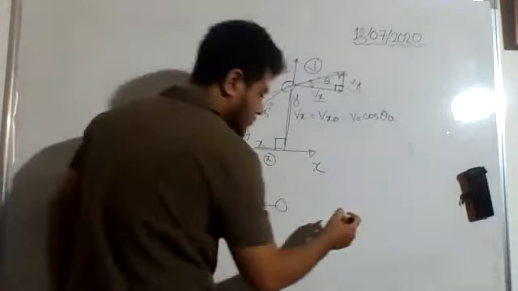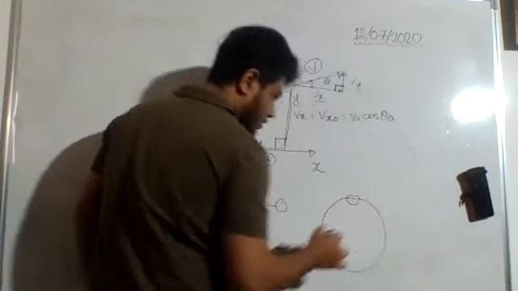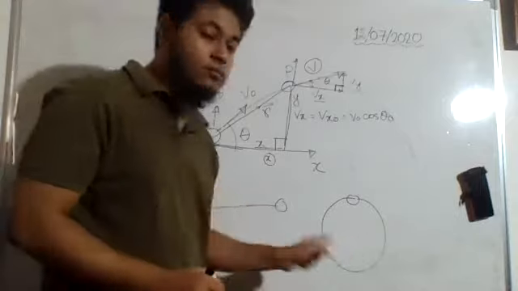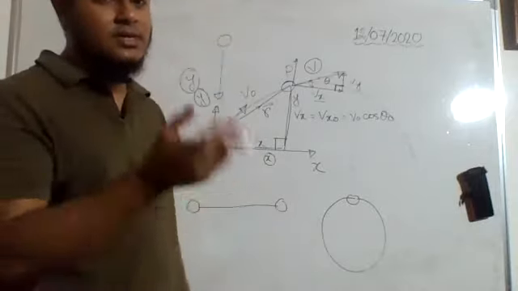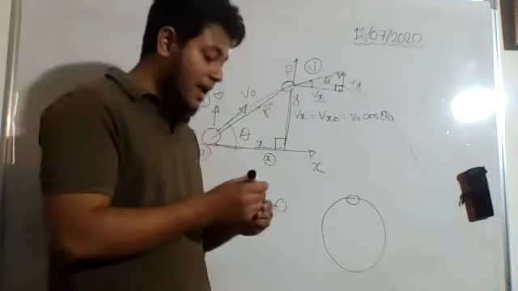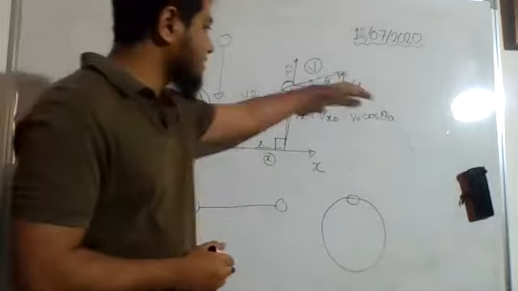Or if I ask you what is the nature of the path of a body having a circular motion, you will say, sir, it is a curved line, or you will say, sir, this is a circle. So like that, for the projectile, what is this?